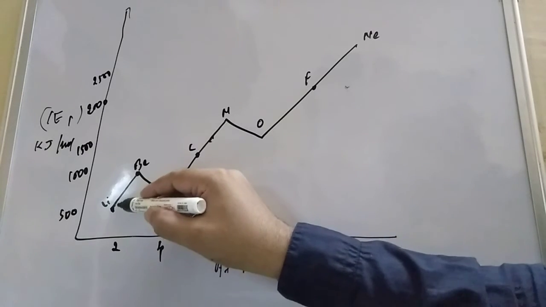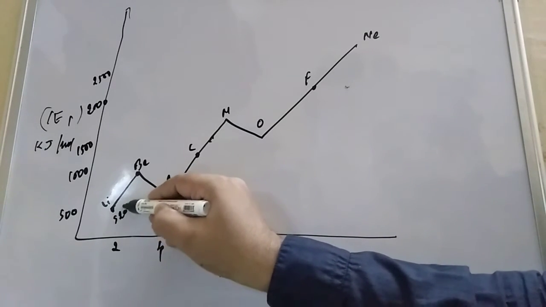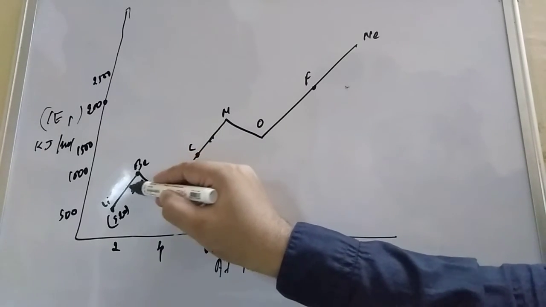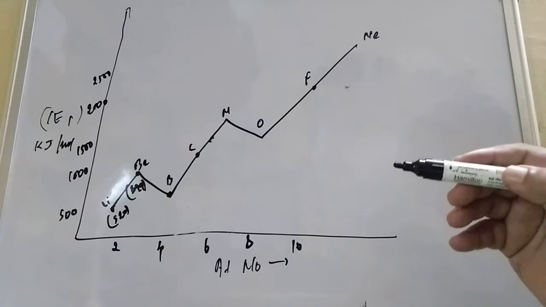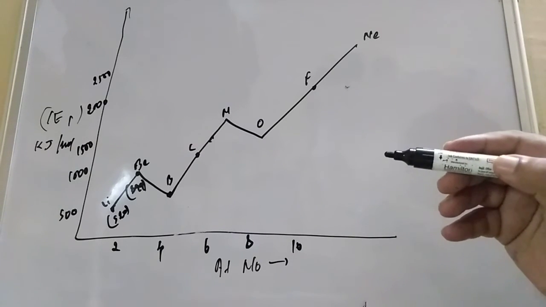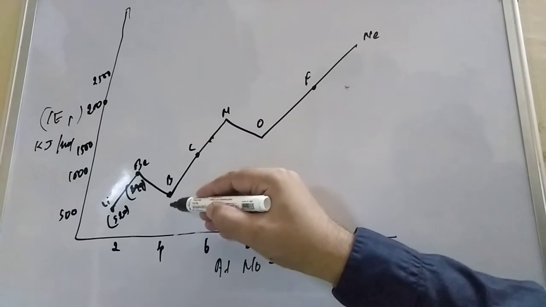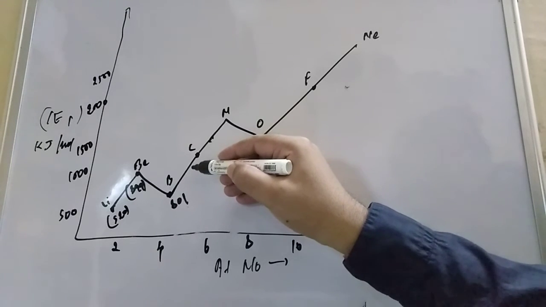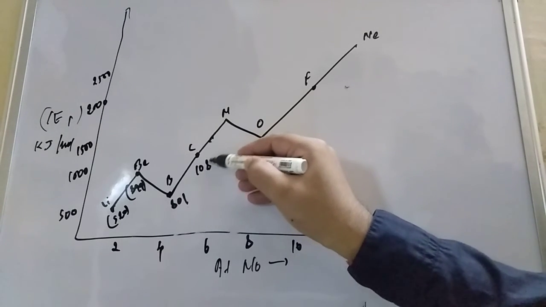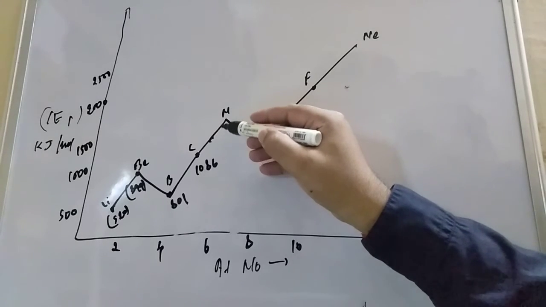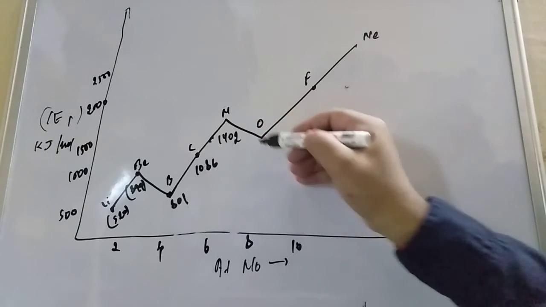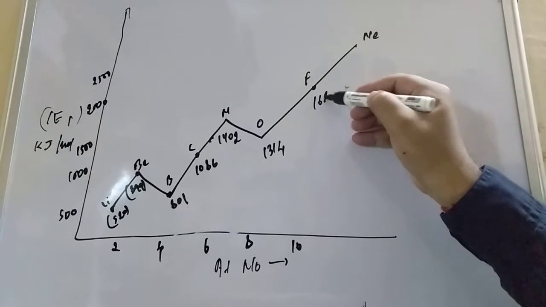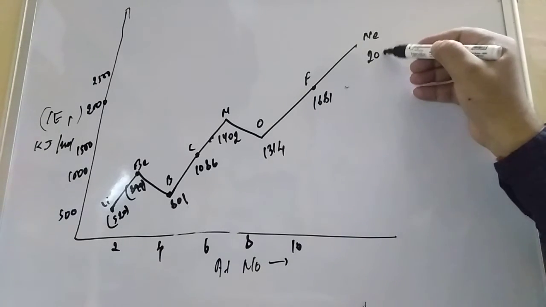Dear student, how much is lithium? This is 520. Beryllium is how much? 899. Boron is 801, and carbon is 1086. Nitrogen is 1402. Oxygen is how much, student? 1314. Fluorine is 1681, and neon is 2080.